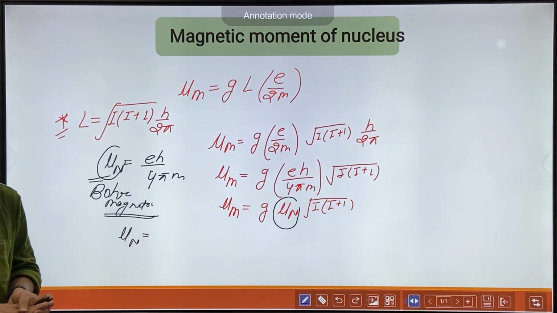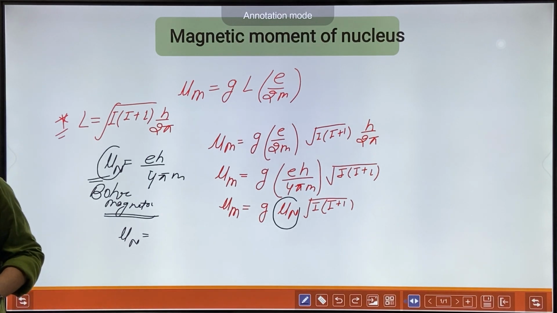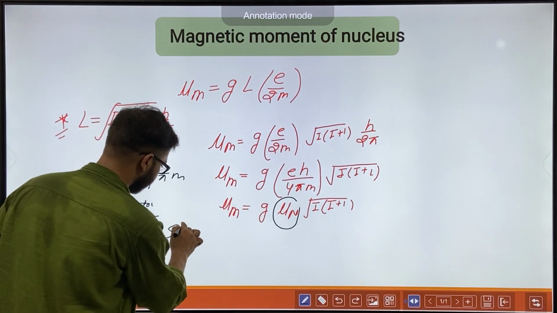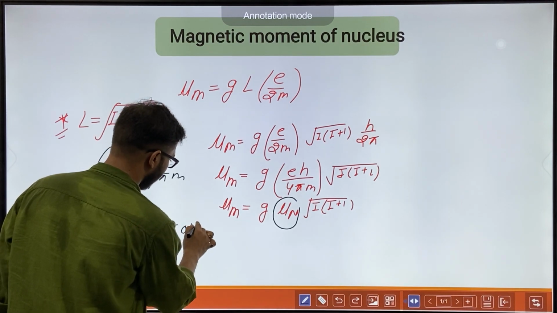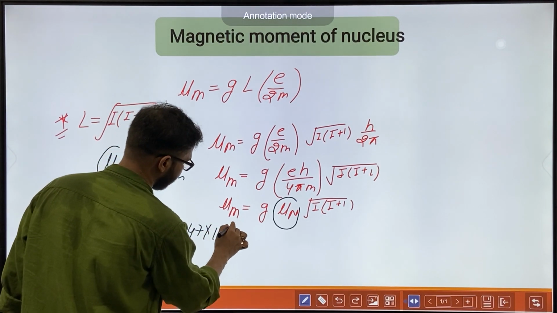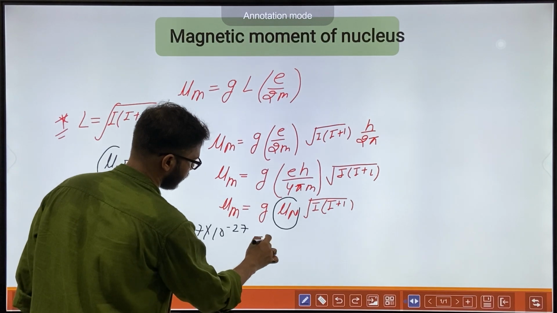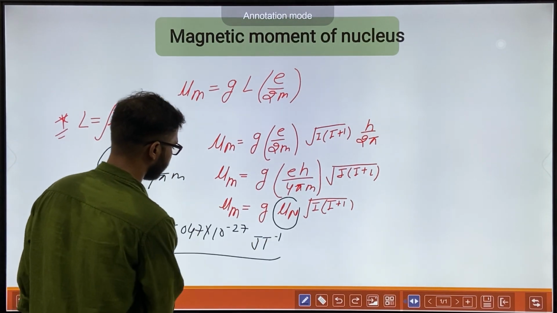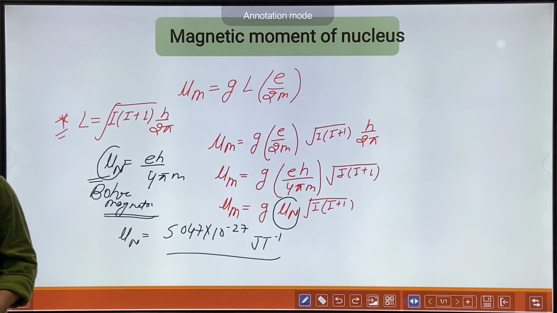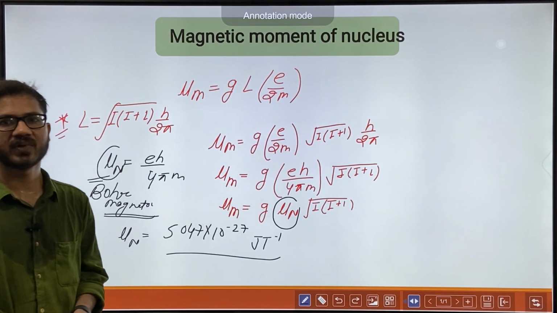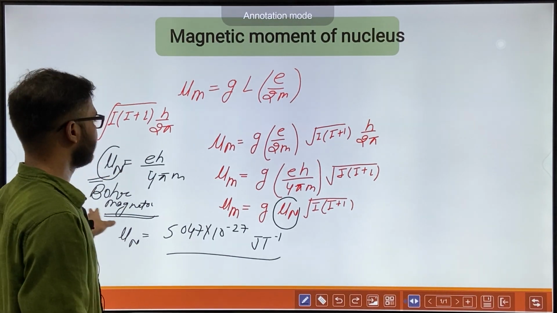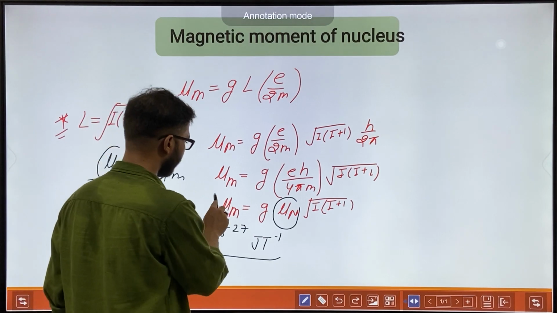What will be the value of mu n? It will have a value of 5.047 into 10 to the power minus 27 joule per Tesla. Okay, so this will be the magnetic moment.